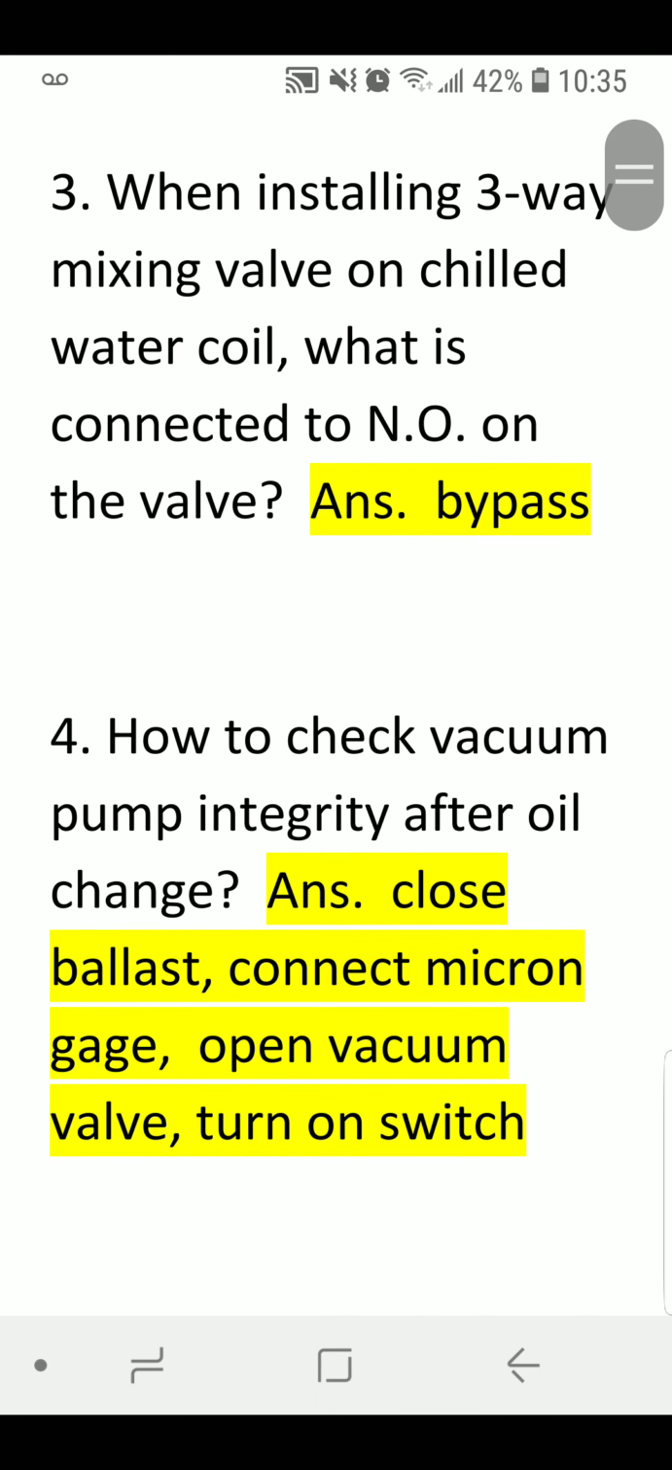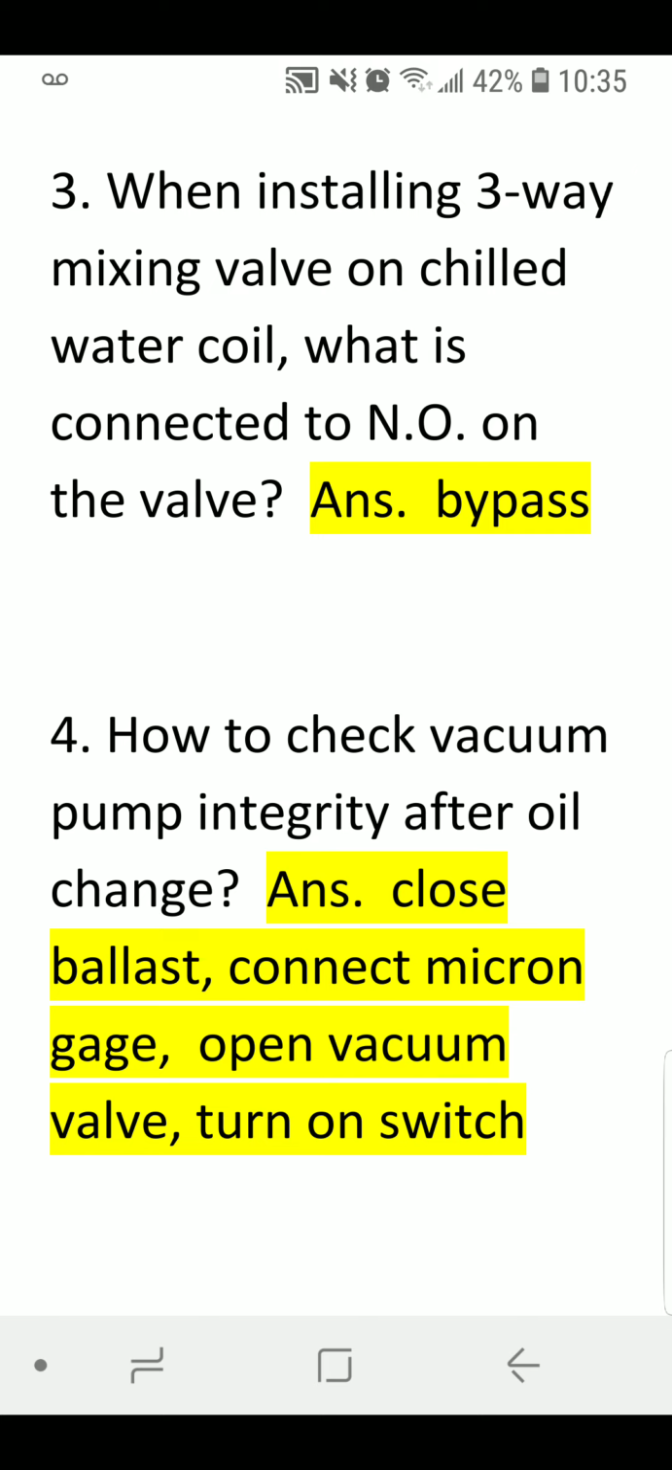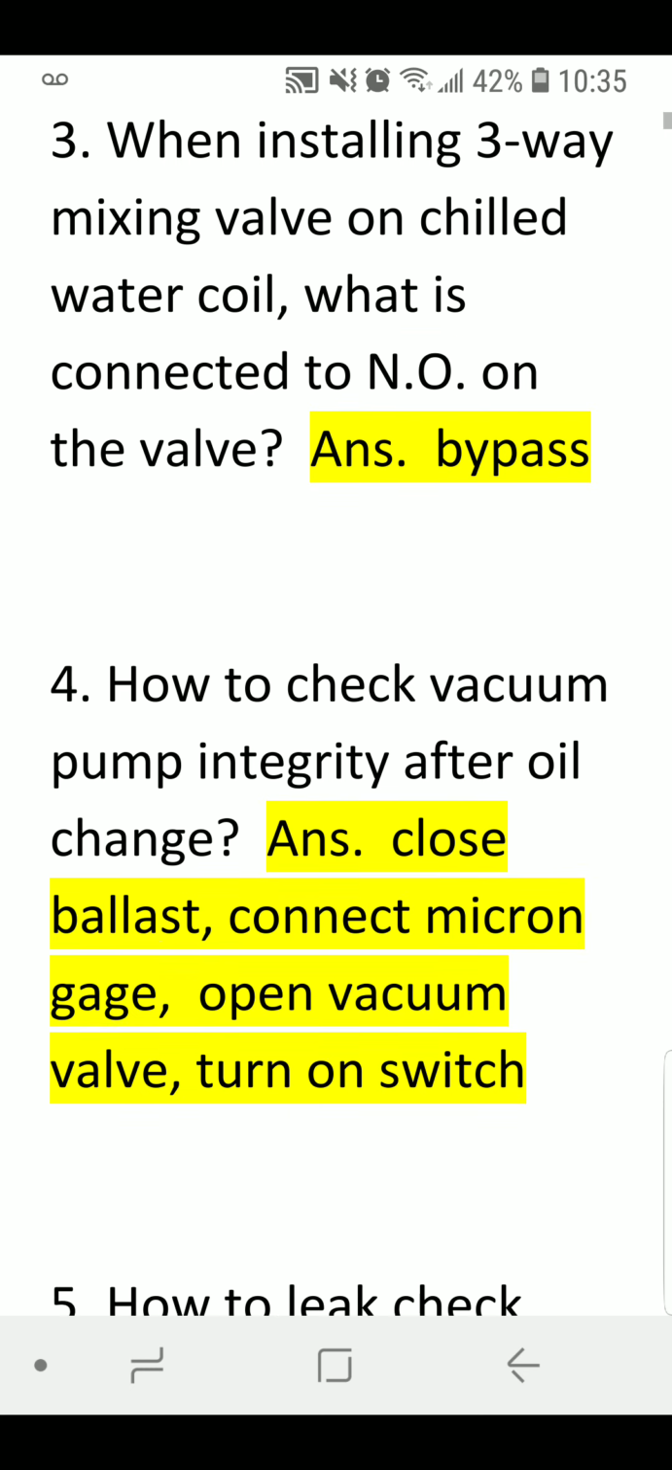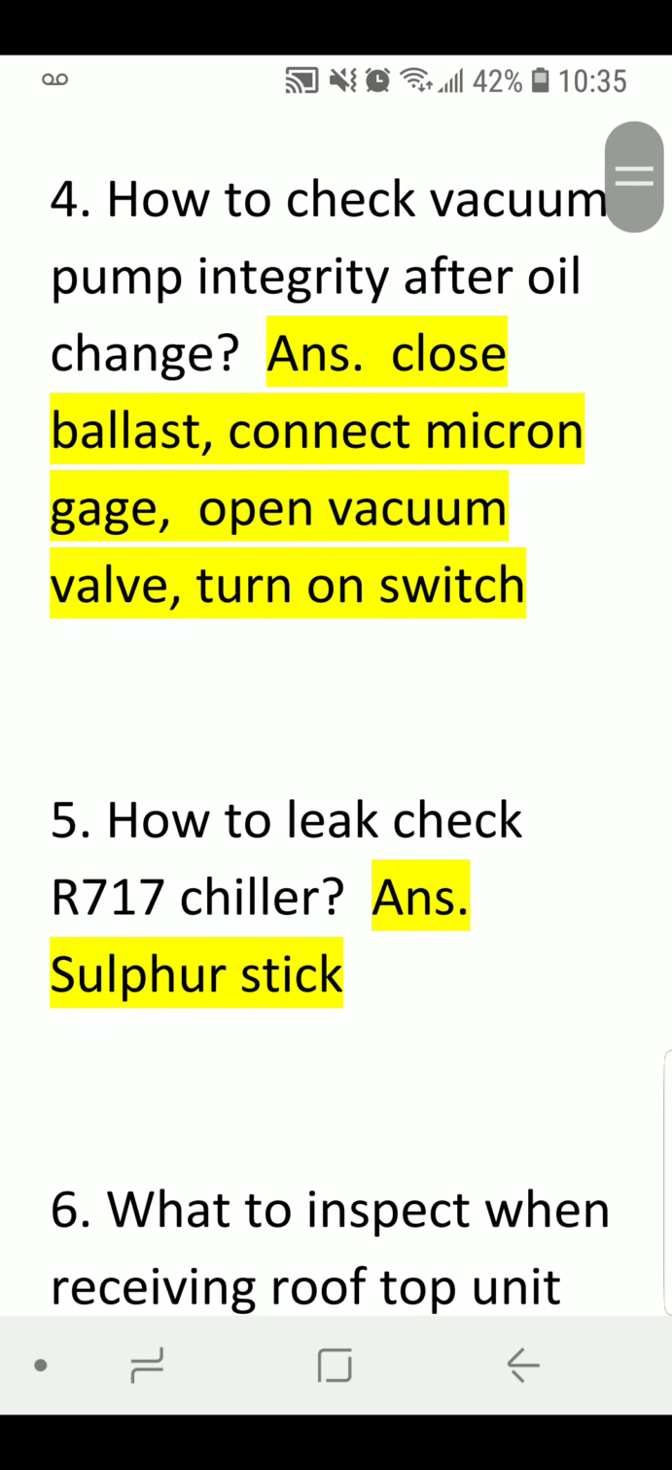Number 3. When installing a three-way mixing valve on chilled water coil, what is connected to the normally open on the valve? Answer: bypass. Number 4. How to check vacuum pump integrity after oil change? Answer: close ballast, connect micron gauge, open vacuum valve, and turn on the switch.